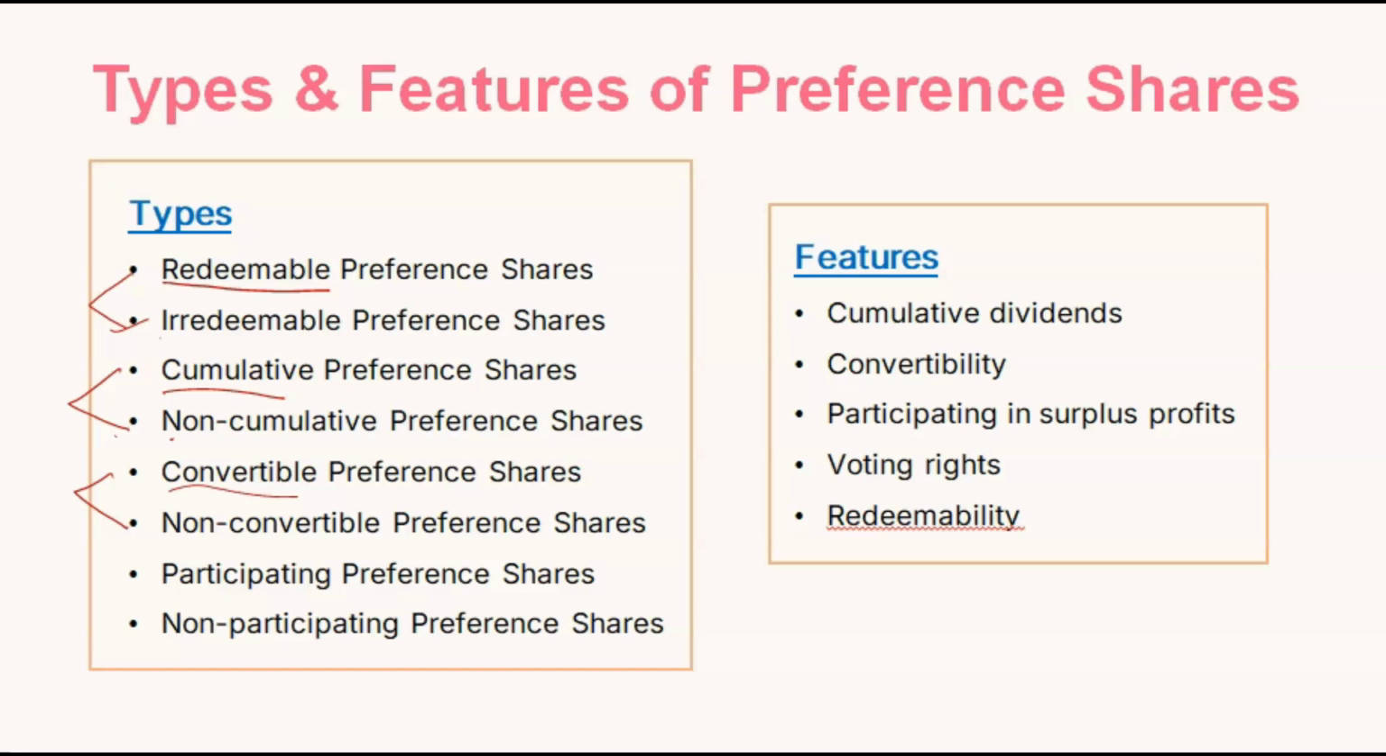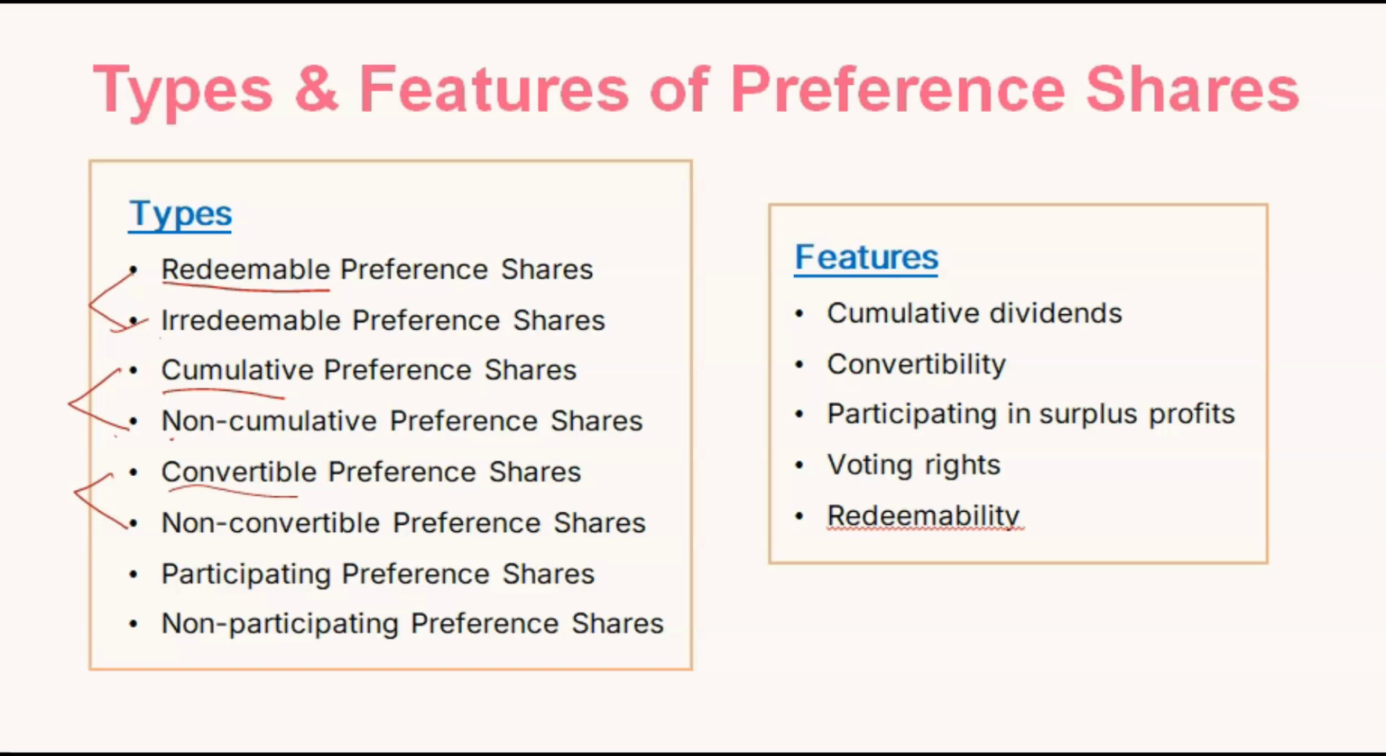So convertible means even preference shareholders have the option to convert themselves into equity shares. But with non-convertible preference shares, they don't have any option to convert themselves. If they have preference shares, then they have preference shares only. If they want equity shares, they have to buy equity shares separately.